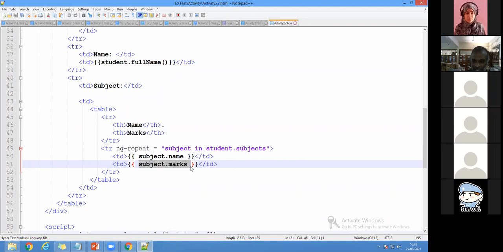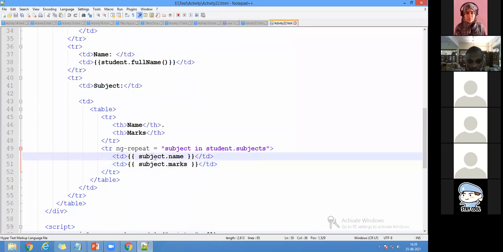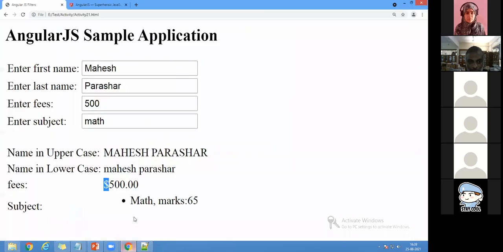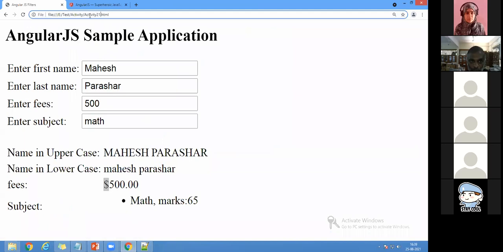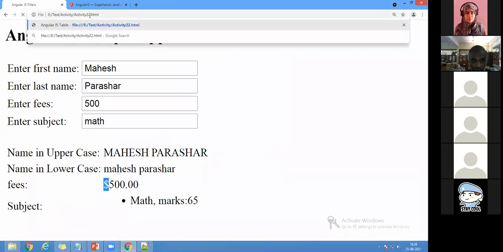Only we are going to add the HTML tags and implement it here. So this is about the table. Now I run this. Right. So this is about names and marks here. Now I'm going to execute activity 22. So this is the second concept about table.